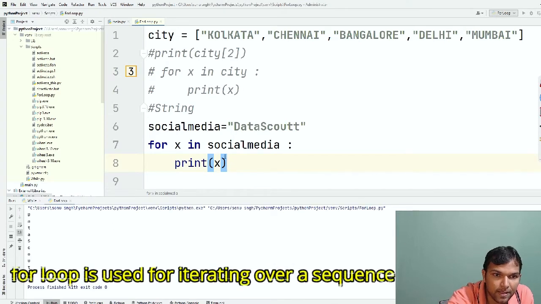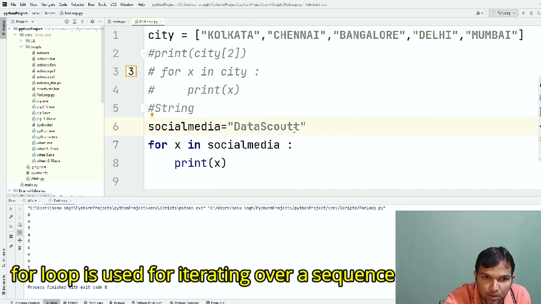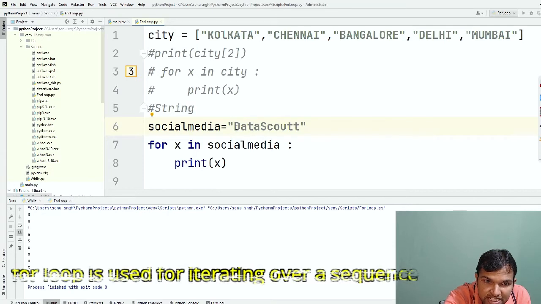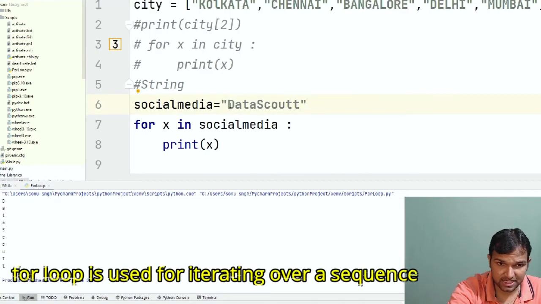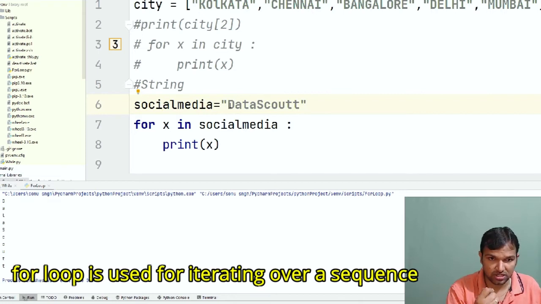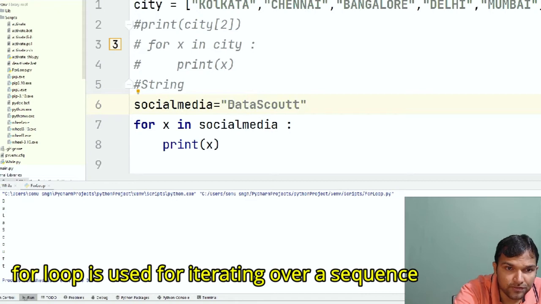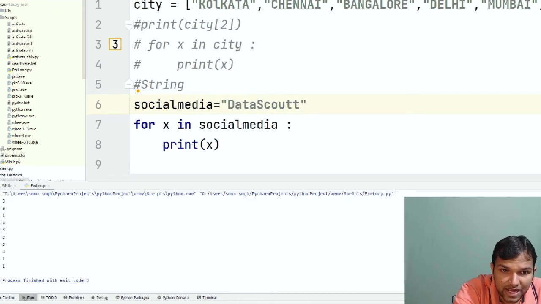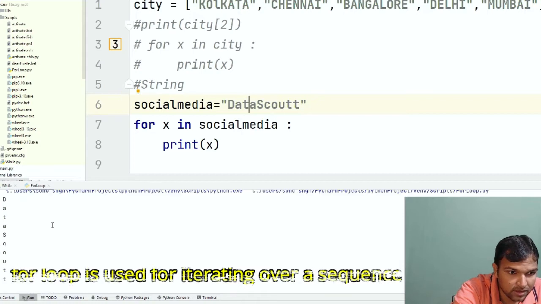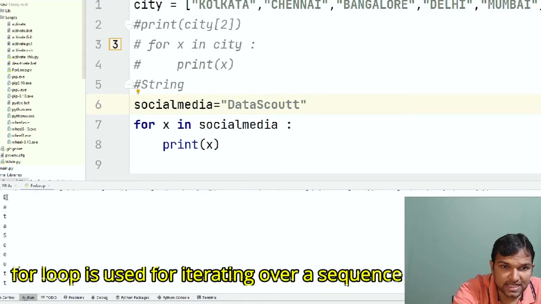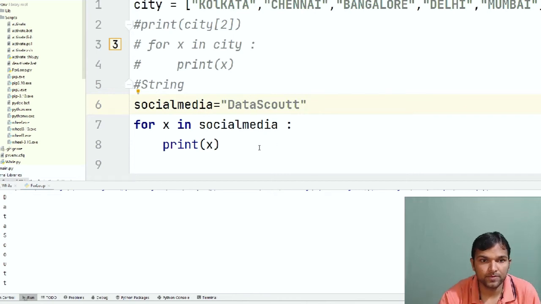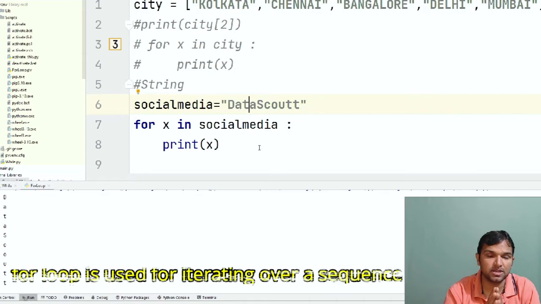If you see here, this time the variable name is something called data scout. In the first iteration, this x was carrying only one element, which is D, because we know in Python there is nothing called a character. In a string, we take each char value. So the first came as D, the second value was A. Let me zoom in here. I hope you can see it. It is D in the first iteration, second A, third T, fourth A, and likewise it has printed this data scout. So this is how we handle things when we are doing something with a string.